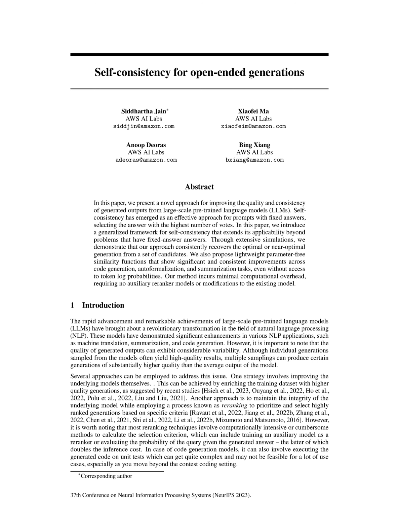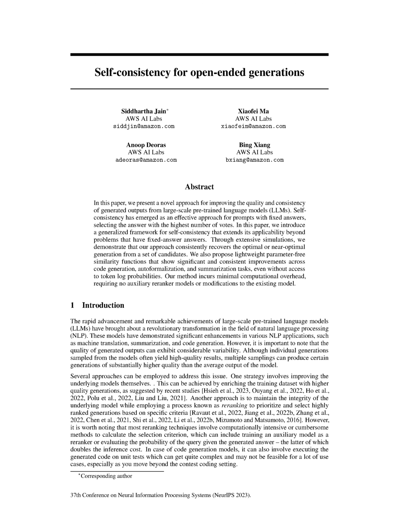While individual outputs from the models often yield high-quality results, multiple outputs can sometimes produce results of much higher quality than the average output of the model. There are several ways to tackle this issue. One method is to enhance the models themselves. This can be done by adding higher quality outputs to the training dataset, as recent studies have suggested. Another strategy is to keep the model as it is but use a process called re-ranking to prioritize and select the best outputs based on certain criteria.